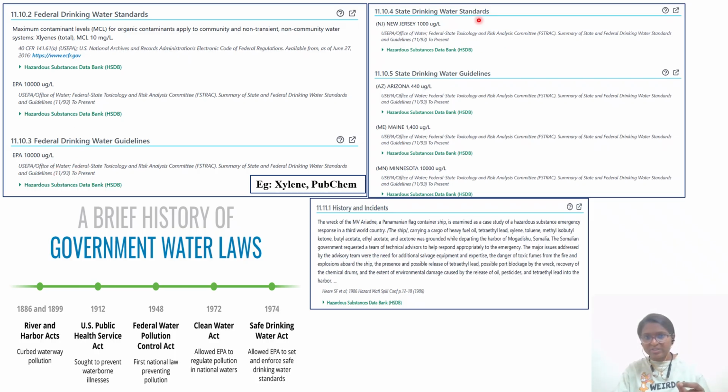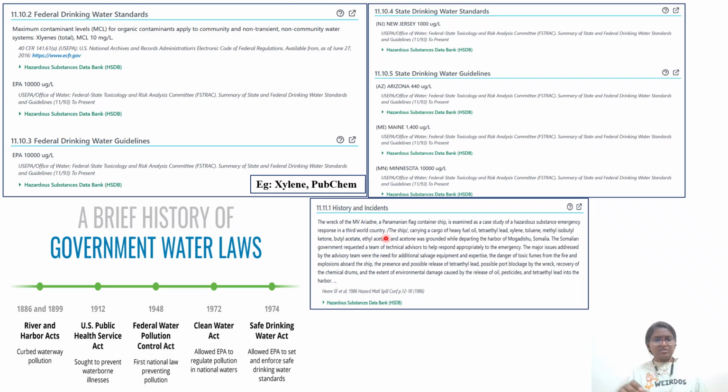Similarly, safe drinking water standards are there. State drinking water guidelines are also there, based on Arizona, Maine. Here the places have also been given. Okay, American states, I guess. So these are the different government water laws. You can pause the video and read. They also give information under the history and incidents sections.